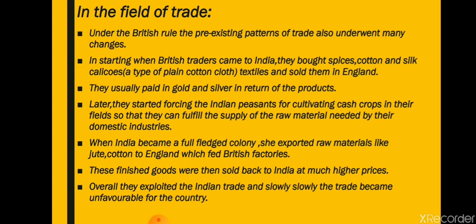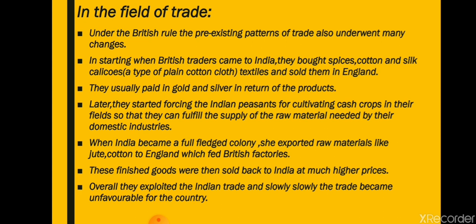As they started forcing our Indian farmers to grow cash crops, they started exporting. India became a center of raw materials, exporting them at cheaper prices. They bought those raw materials from us at cheaper prices and fed the British factories. Now, what happened after that? The domestic British factories produced the goods, and the finished goods were then sold back to India at much higher prices.